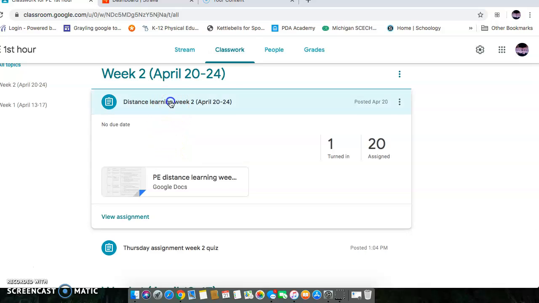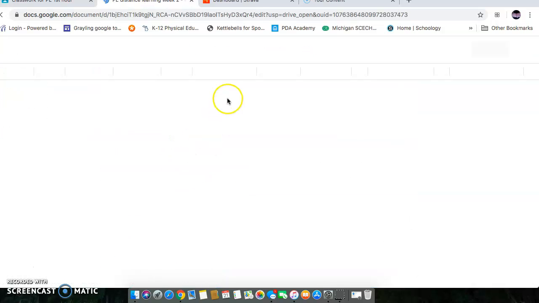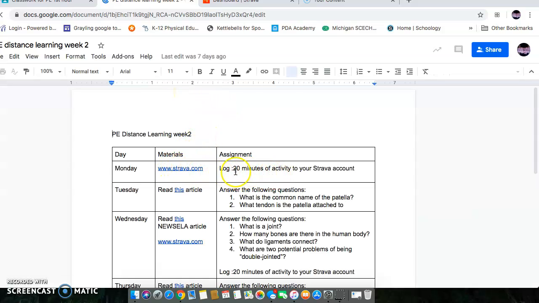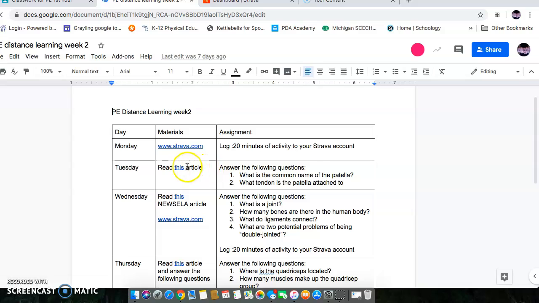So if you click on this weekly worksheet and you open that document, you'll see that Monday, log 20 minutes to your Strava account, and I'll go over that in a second. Let me get through this part. Tuesday, read this article and answer these questions right on this document. Do not turn this document in until you're totally complete with it.